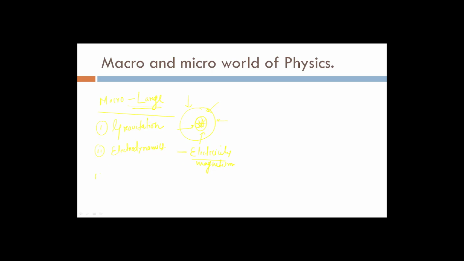Then the next thing is optics. What is optics? Optics is the study of light. We are able to see anything in this world because light falls on that object and then reflects back to our eyes, and as a result we are able to see that object. So optics is also a macro aspect of physics.